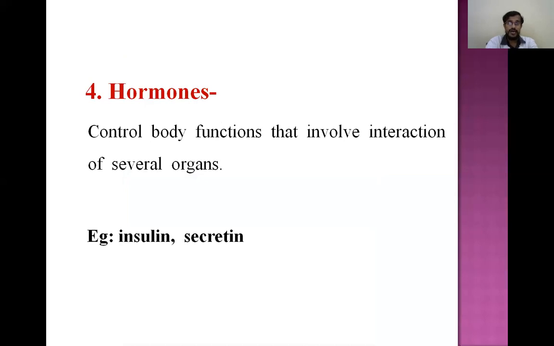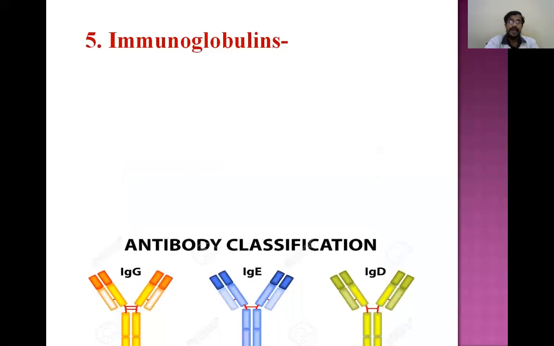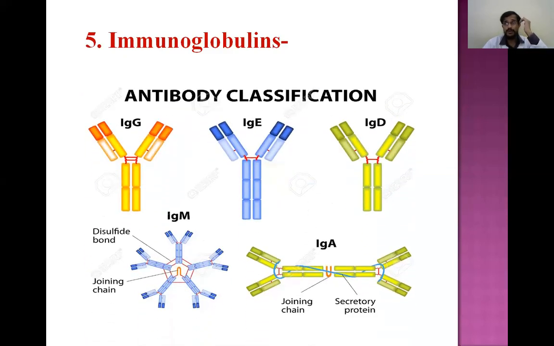Hormones. Many of the hormones are proteins. We know the endocrine actions of different hormones, and insulin and secretin are examples. And immunoglobulins. So what are immunoglobulins? Immunoglobulins form antibodies, which fight against infection and antigens.